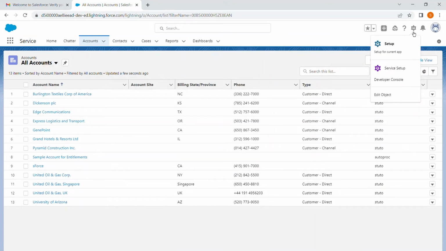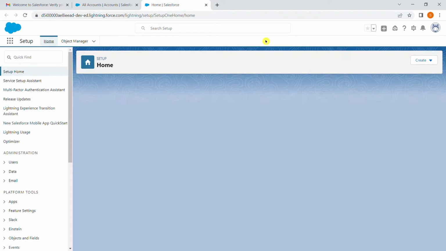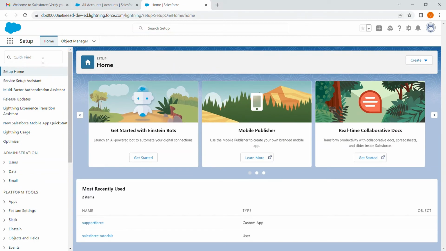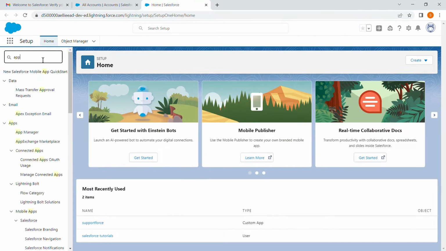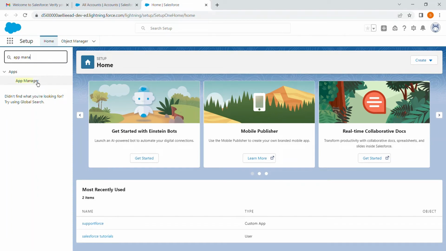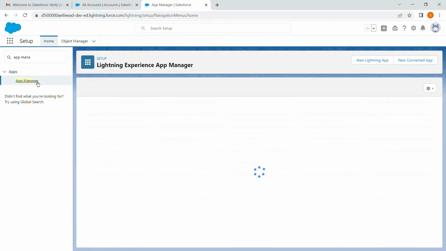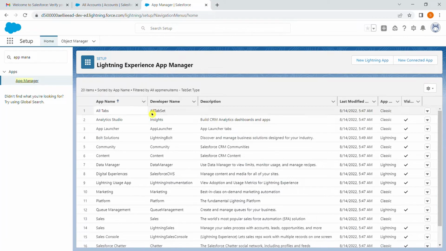Now I am going to create a Lightning Salesforce application here. For that we have to search in the Quick Find box. So I am searching for App Manager. After opening the App Manager, the page looks like this.